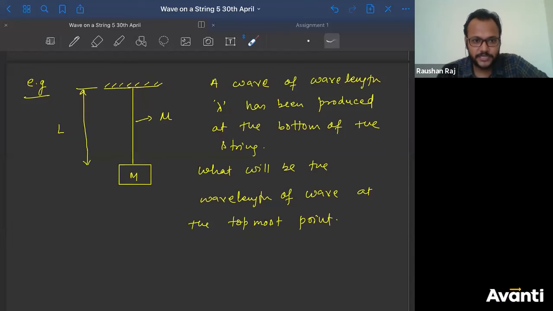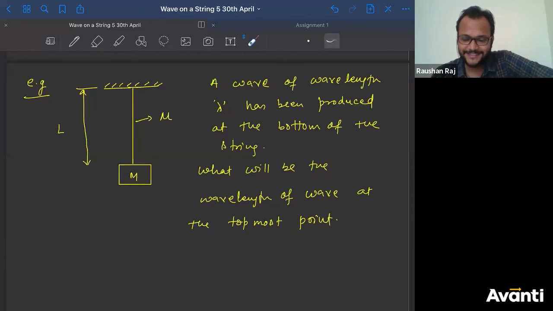Let me talk to Ganesh. Ganesh, how did you do it, tell me. What is your concept, which concept have you used? Can you hear me, sir? Yes, I can hear you. Tell me, how did you get that answer? Sir, T is directly proportional to root T, and v is directly proportional to lambda. Are you sure? Yes sir, v equal to lambda by T.